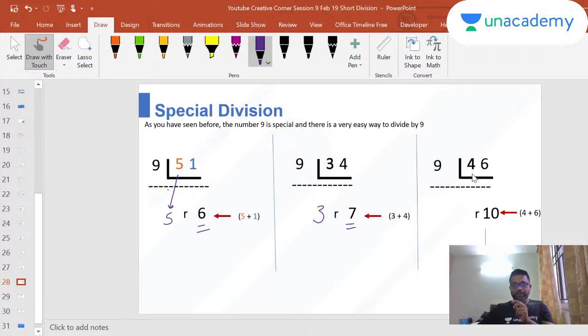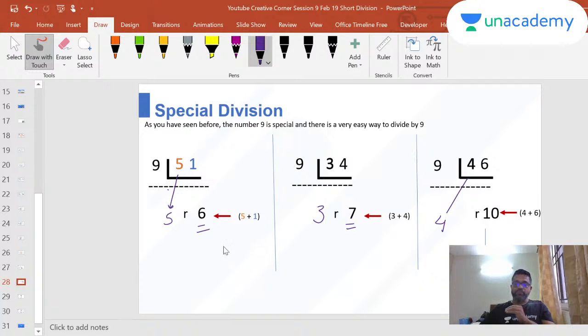And when you look at 46 divided by 9, you get 4 as your quotient. Your remainder is 4 plus 6, 10. But you know what? Your remainder can never be greater than your divisor, right? So you will give away one 9 here. When you give one 9, this will become 5, remainder 1, because you're giving away one 9.